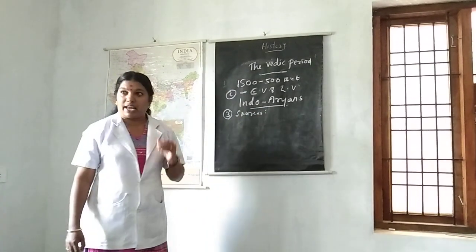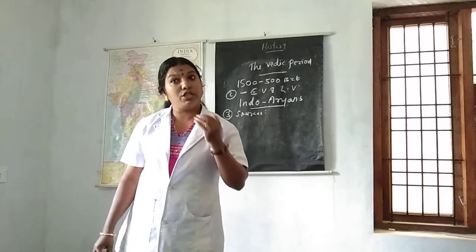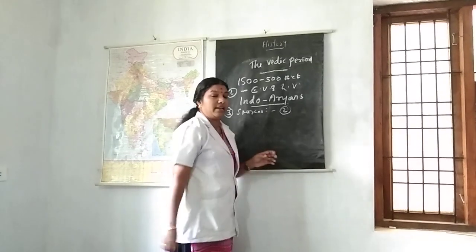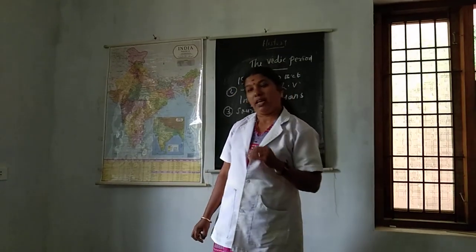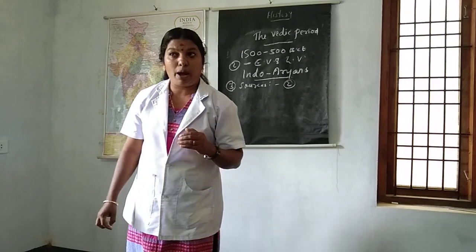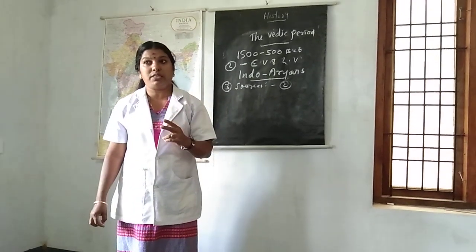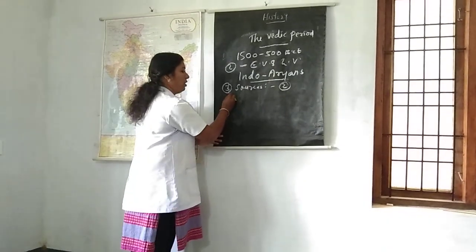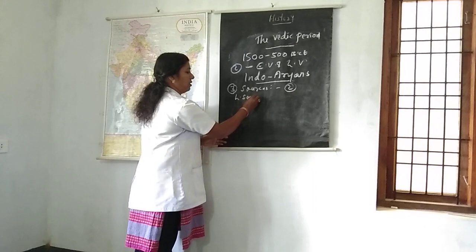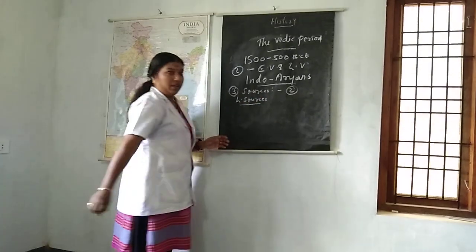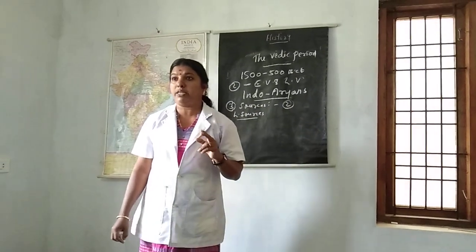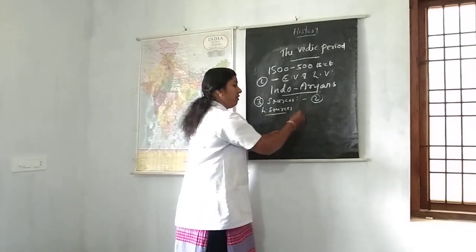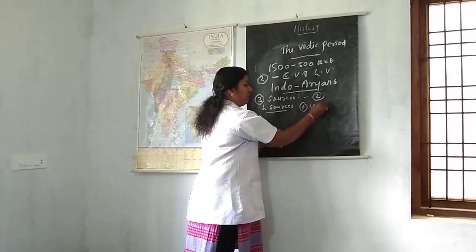We know that history can be studied only through sources. The sources of history can be classified into two. What are they? Archaeological sources and literary sources. Here also, in order to study about Vedic period, we have two sources, literary sources and archaeological sources. First we can discuss about literary sources. Vedas and epics are the two great sources related with the literary sources. Among them, first one, Vedas, we can discuss.